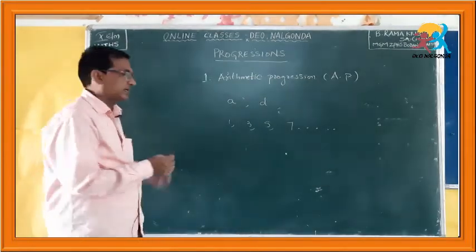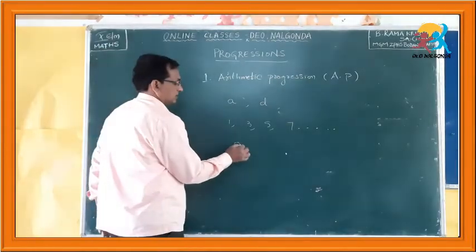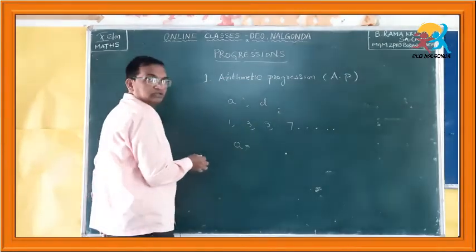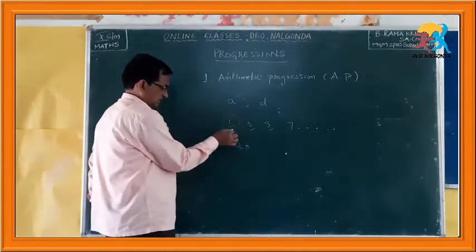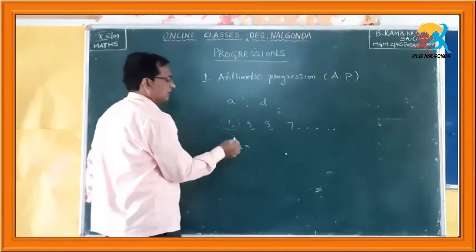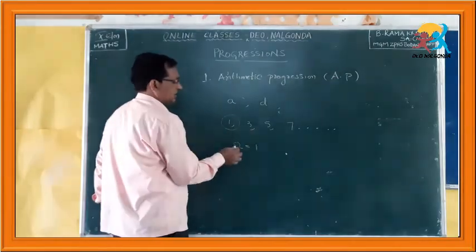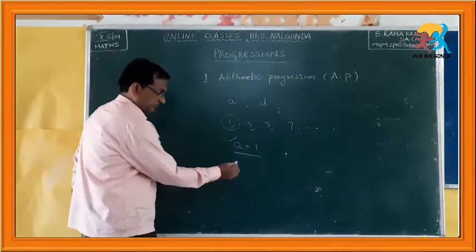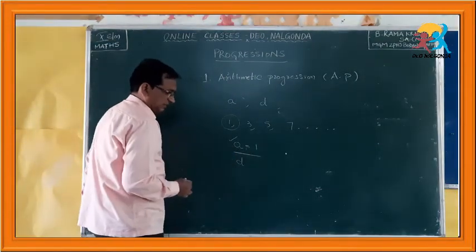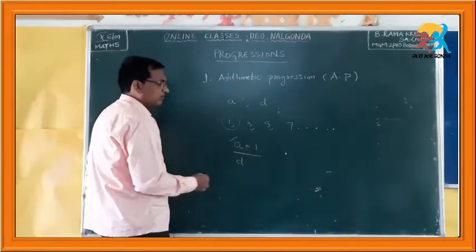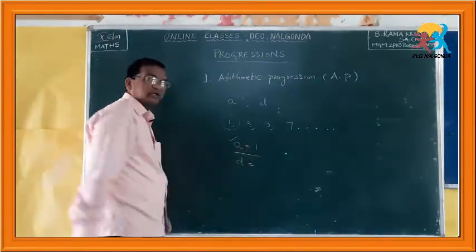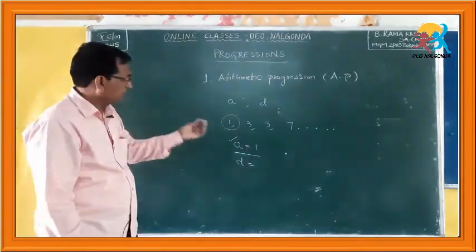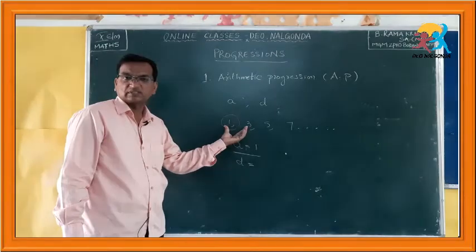You have to find the first term of the sequence, that is A equals 1 here, and you have to find D, the common difference. How do you find the common difference between any two successive terms?